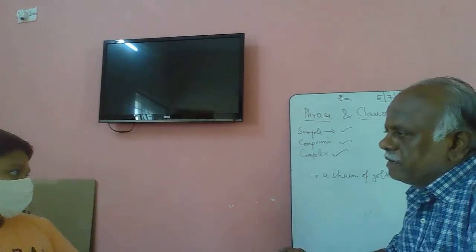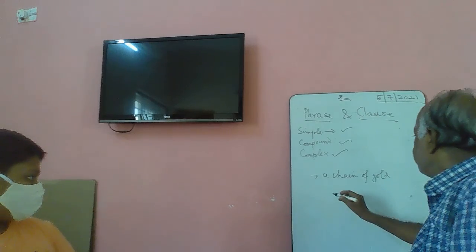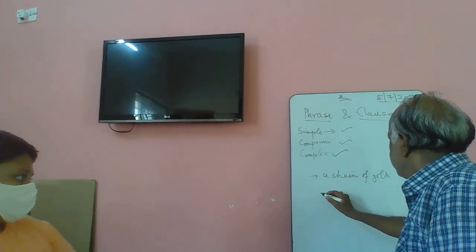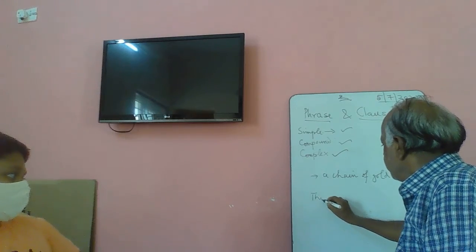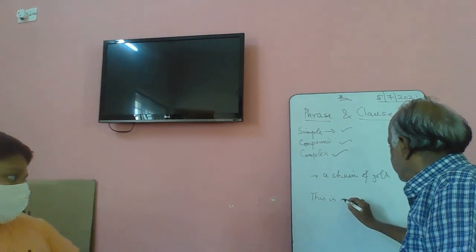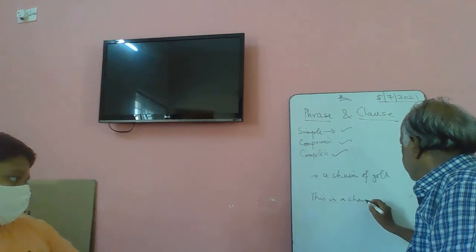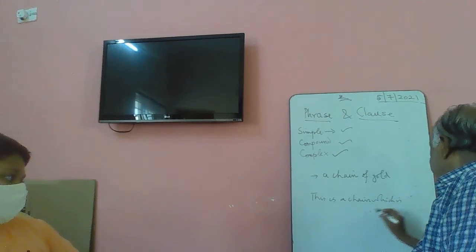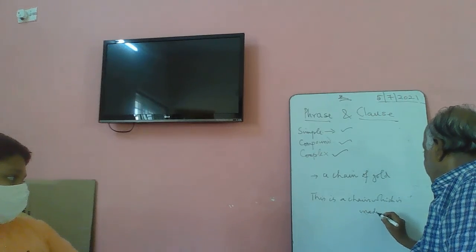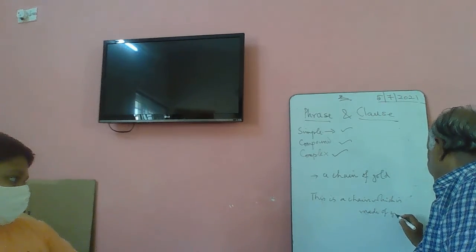What do you understand? Nothing. Okay. This is a chain, this is a chain which is made of gold.